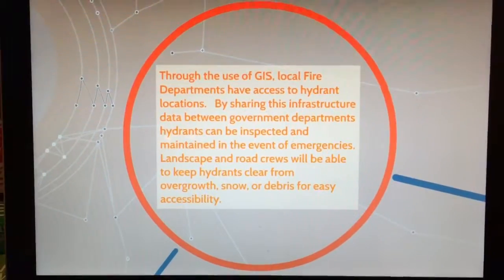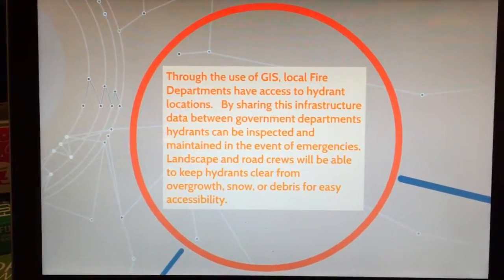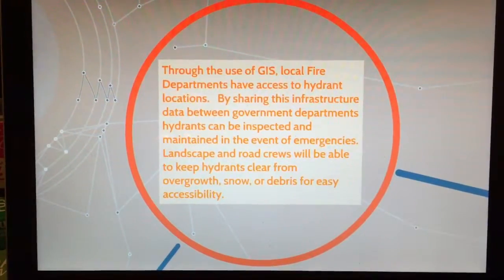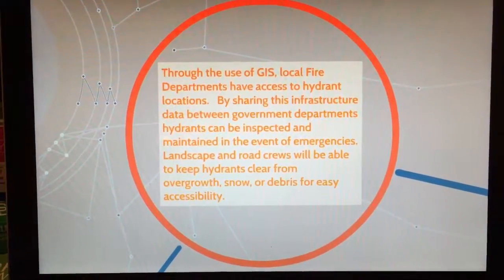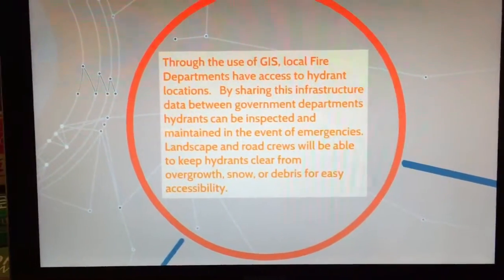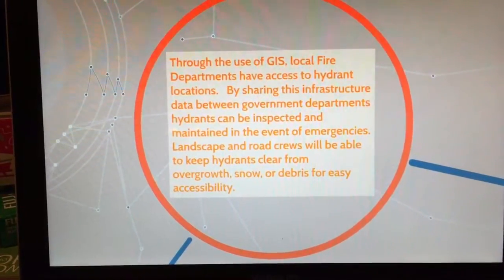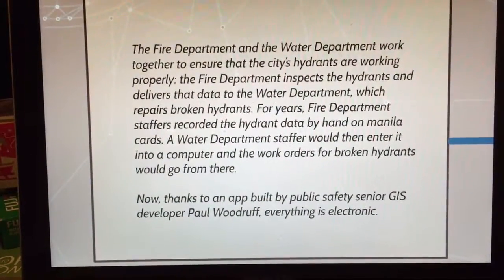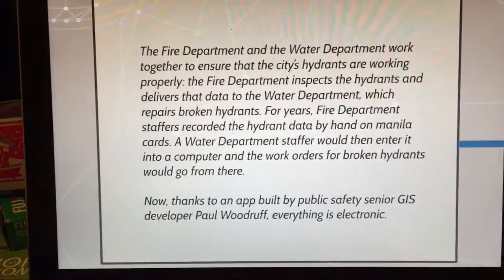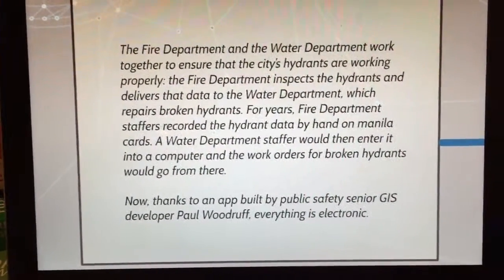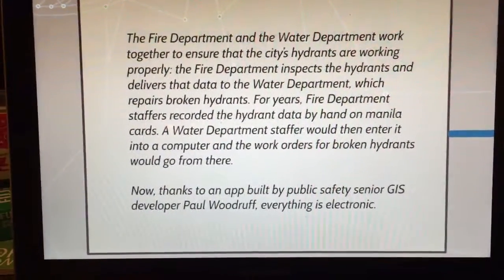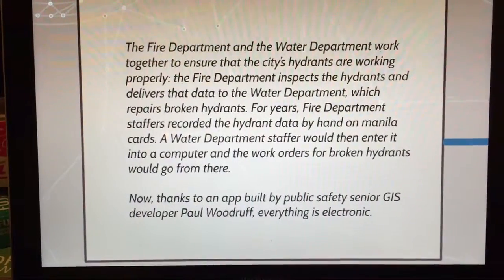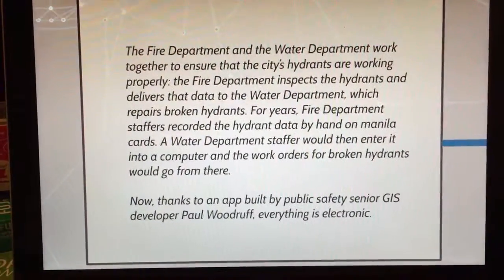Through the use of GIS, local fire departments have access to fire hydrant locations. By sharing this infrastructure data between government departments, hydrants can be inspected and maintained in the event of emergencies. Landscape and road crews will be able to keep hydrants clear from overgrowth, snow, or debris for easy accessibility. This work used to be done by hand from staffers in one department and shared with another department. Now, thanks to an app built by public safety senior GIS developer Paul Woodruff, everything is electronic.